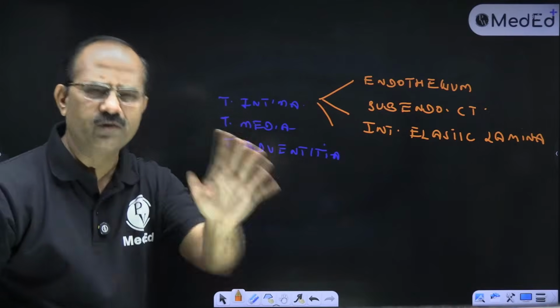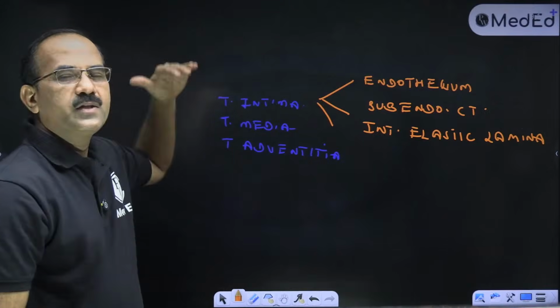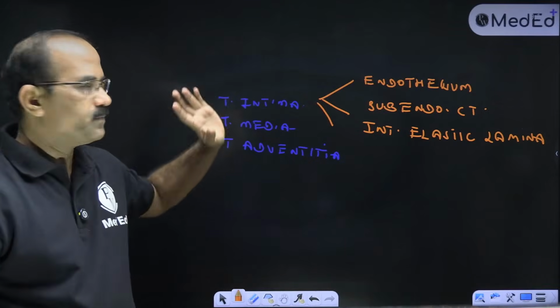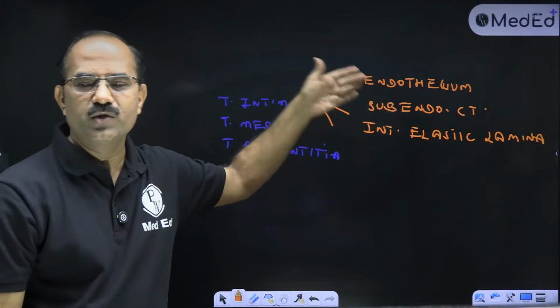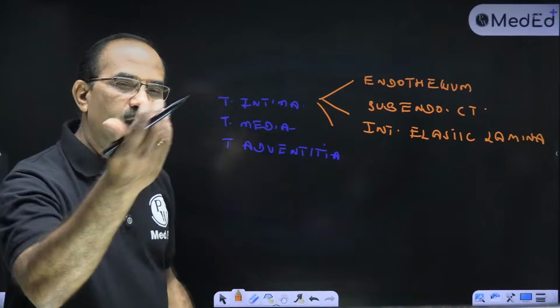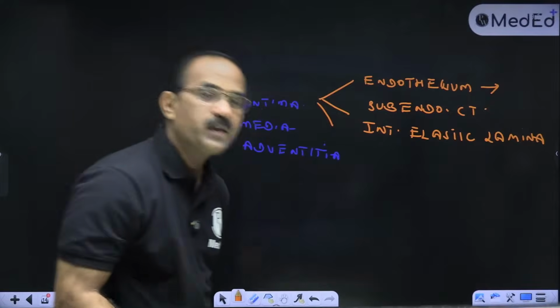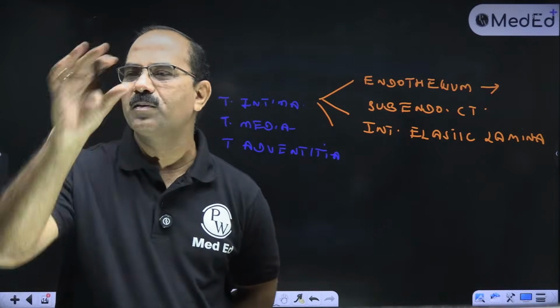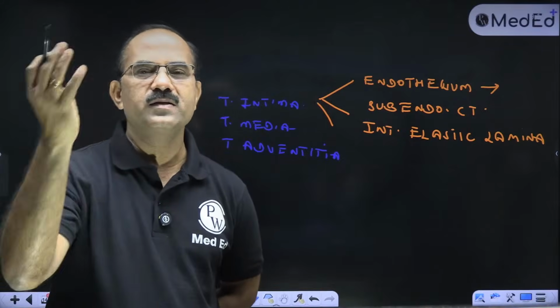ये by default पूछेंगे. What are the three tunics of an artery? Tunica intima, tunica media, tunica adventitia. Tunica intima के three parts होते हैं: endothelium, subendothelial connective tissue and internal elastic lamina. Fine. Now what is endothelium? Can anyone tell me what is endothelium? It is the simple squamous epithelium which lines the blood vessels. And a simple squamous epithelium जो blood vessels को line करेगा, that is endothelium.